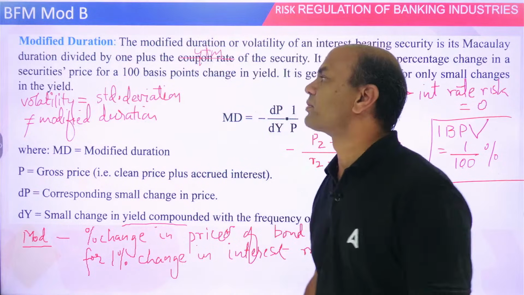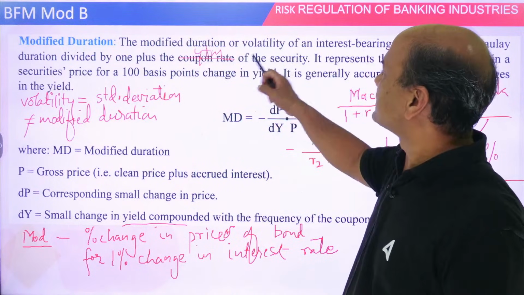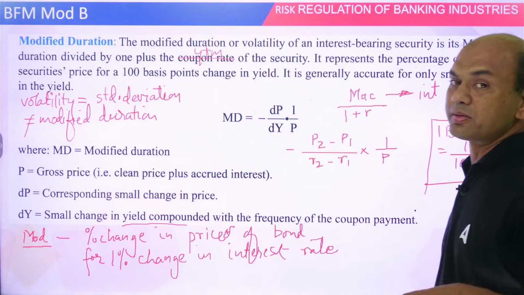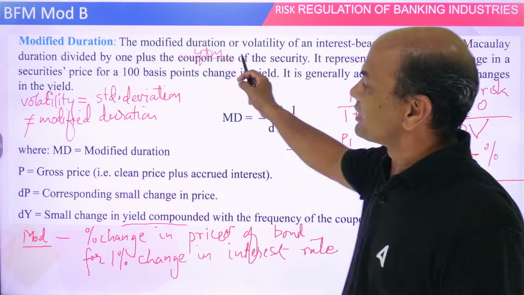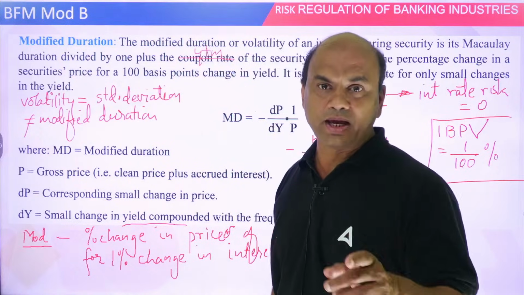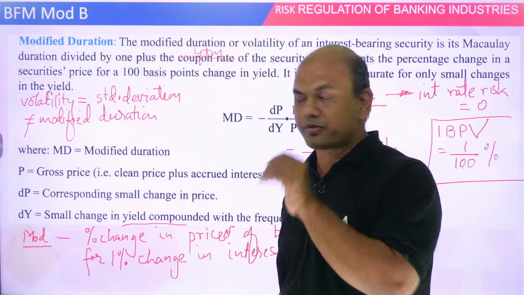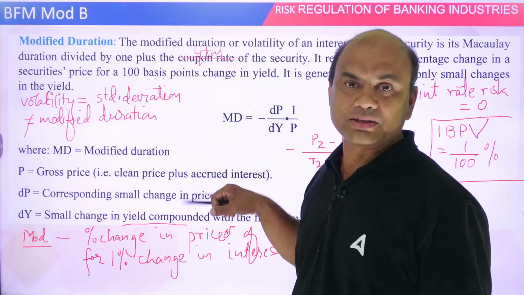So the modified duration, or volatility, of an interest-bearing security is its Macaulay duration divided by 1 plus R. Always remember, modified duration equals MAC upon 1 plus R. This question will be there.